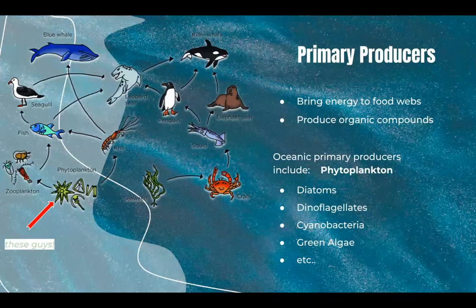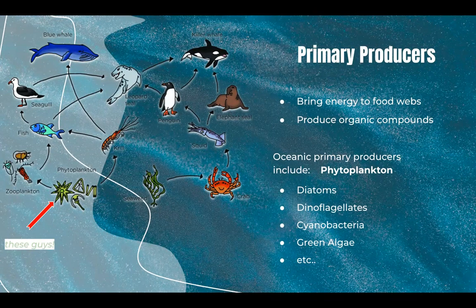Primary producers are the base of our food webs, and they have the ability to produce organic compounds from chemical or light energy that they receive. The primary producers I will be discussing are phytoplankton, who receive their energy from the sun. Here I've listed a few different types of phytoplankton, including diatoms, dinoflagellates, cyanobacteria, and green algae.